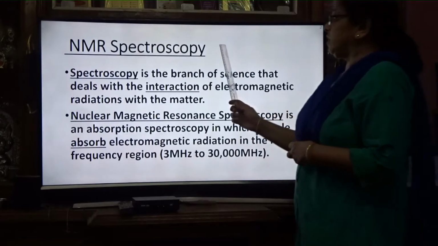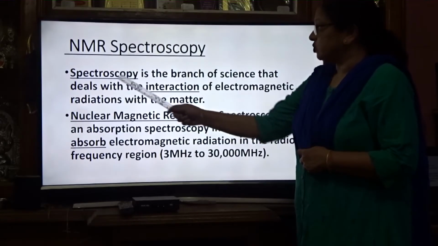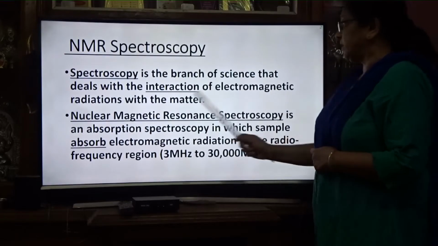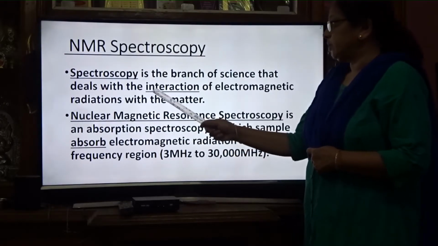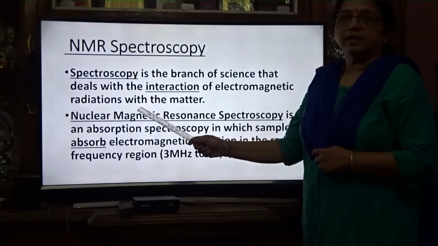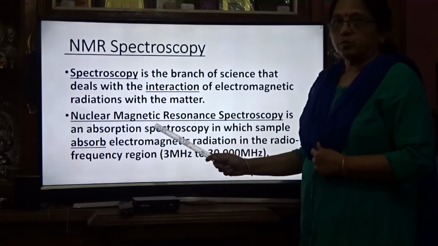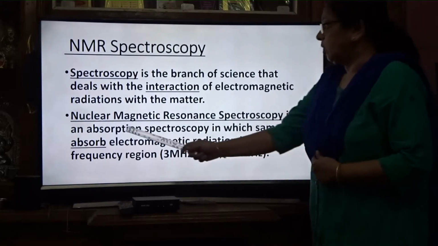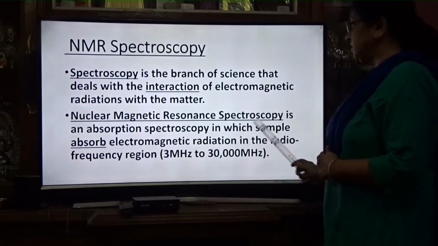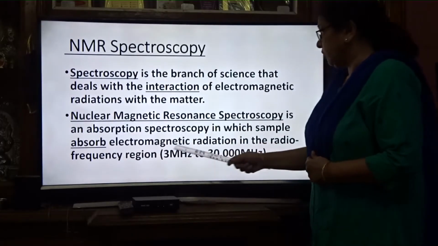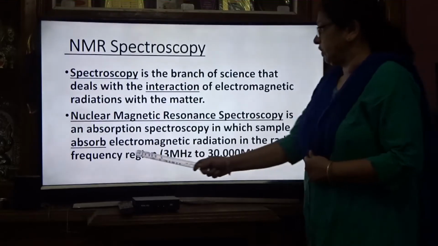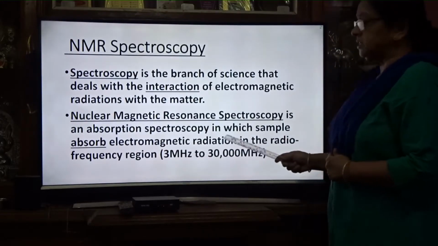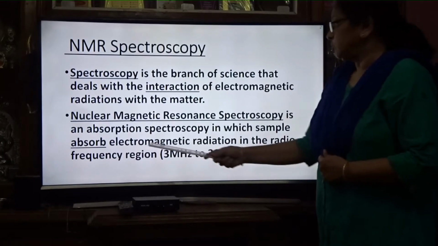What is NMR spectroscopy? First of all, what is spectroscopy? It is the branch of science that deals with the interaction of electromagnetic radiation with matter. Then what is nuclear magnetic resonance spectroscopy? It is an absorption spectroscopy in which the sample absorbs electromagnetic radiation in the radio frequency region. Now we will see what electromagnetic radiation is, and what the radio frequency region is.